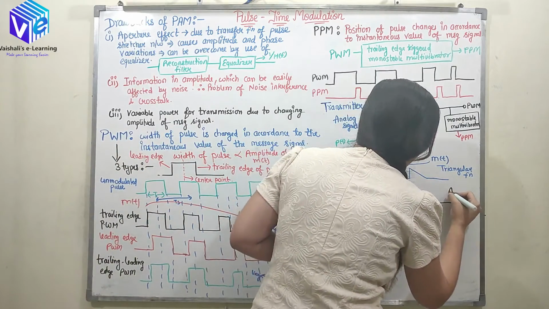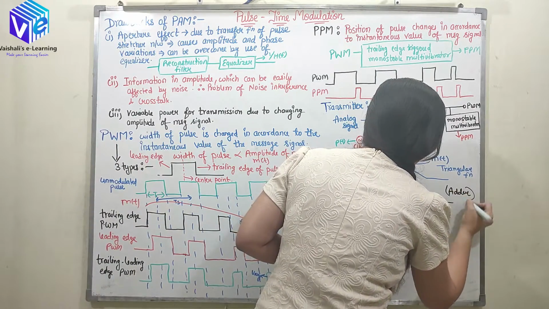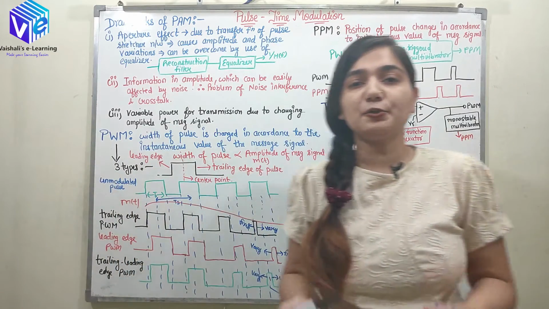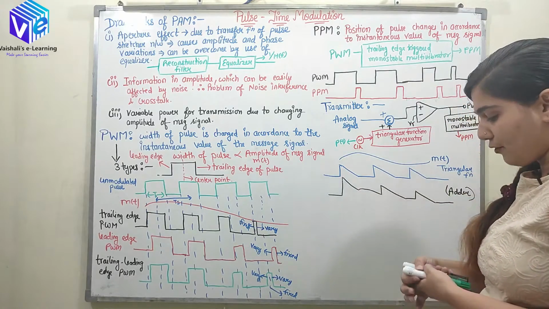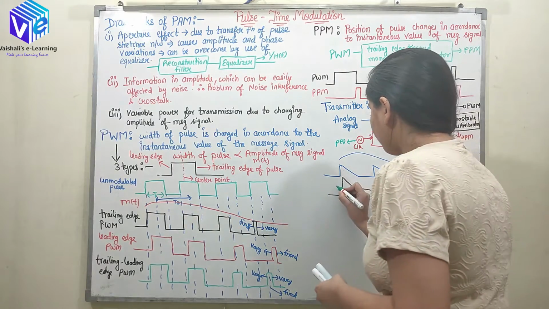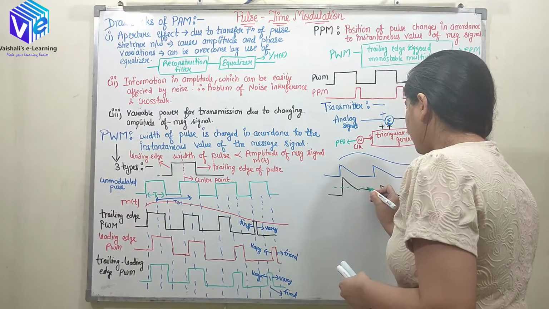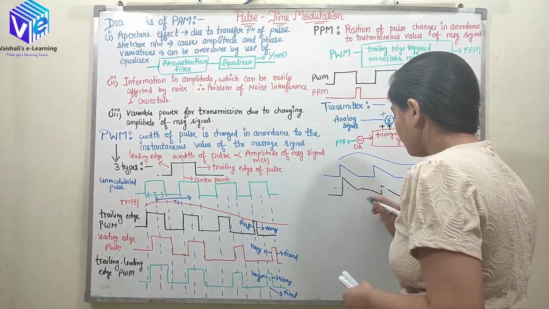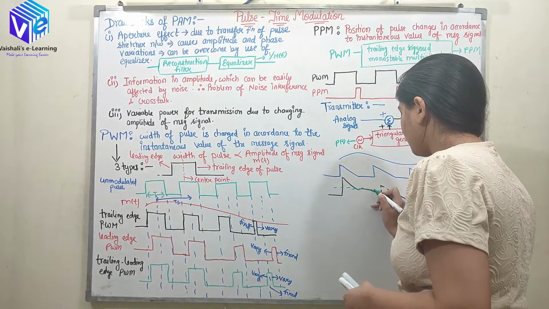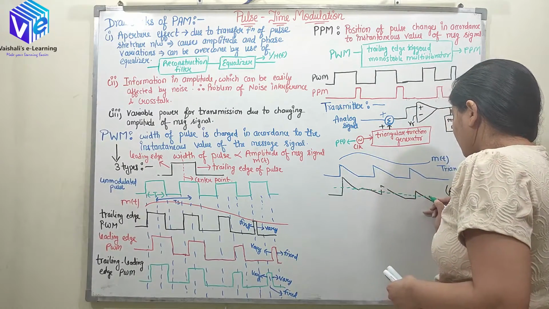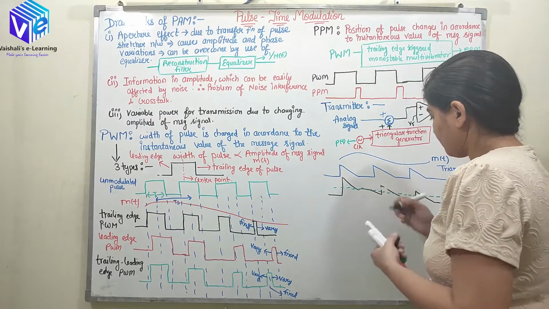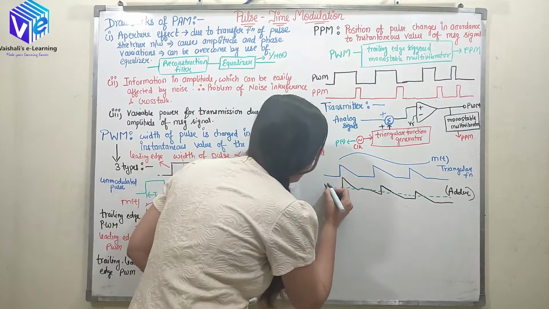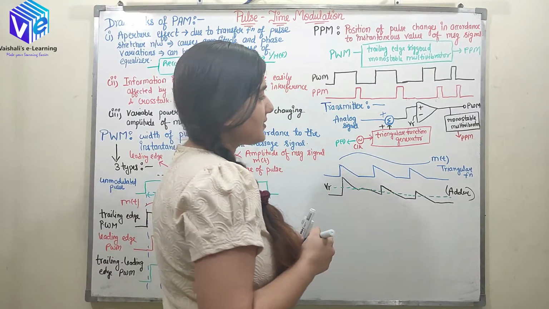So after the adder block I'll get this. Now comes the comparator. Here I am taking any reference voltage. Let's suppose I have taken my reference voltage like this. So this is my VR. Now what happens?